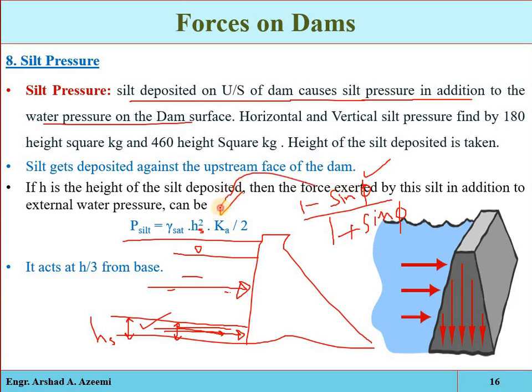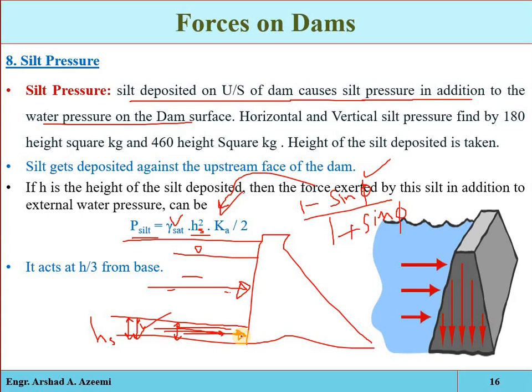From this you will get the coefficient of active earth pressure multiplied by the square of the depth of the silt deposited, multiplied by the submerged unit weight of the silt. So you will get the pressure which will be exerted on the dam structure.